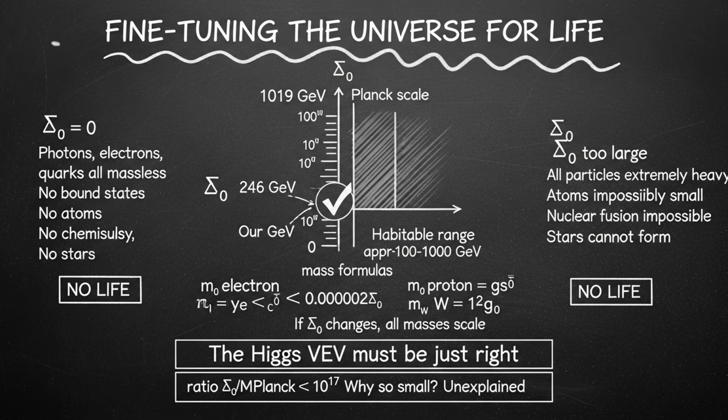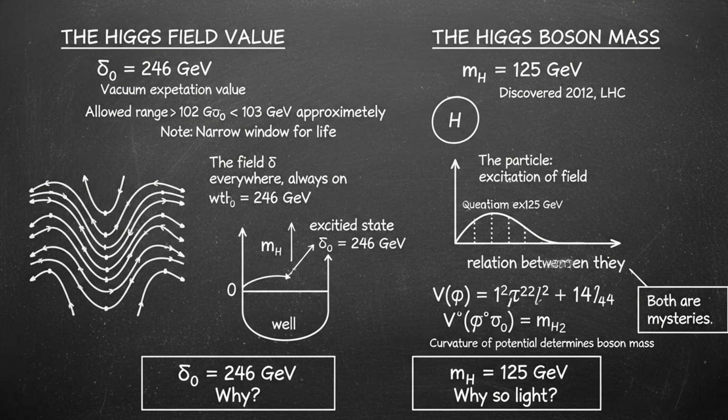If it was 0, all particles would be massless. No atoms, no stars, no life. If it were much higher, all particles would be incredibly heavy. Chemistry would not work. Nuclear reactions in stars would not work. Again, no life. The value of the Higgs field has to be in a very narrow range for the universe to be even remotely like what we see. And we do not know why it is in that range. It just is.